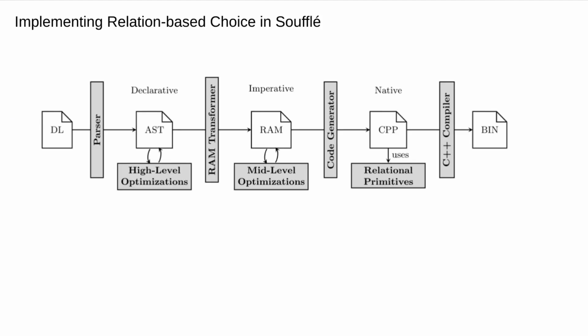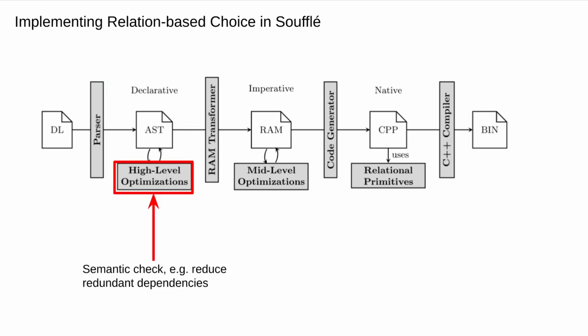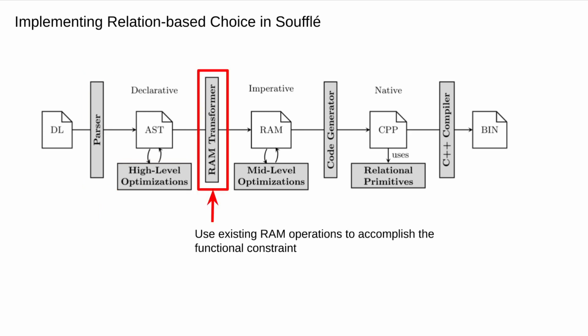Okay, now let's move on to the implementation side. Here's a figure representing the pipeline of Soufflé. For a Datalog program, Soufflé reads it in and generates an AST representation. Then it translates it into an intermediate representation called Relational Algebra Machine, or RAM. RAM is basically an imperative-style representation with control flow like if and while loops, equivalent to the source Datalog program. Finally, RAM is translated into native C++ and compiled to binary. For the implementation, we've extended the front-end parser. In the high-level representation AST, we added a functional dependency list for each relation and some semantic checks. Finally, we embed those functional dependencies in terms of RAM operations.